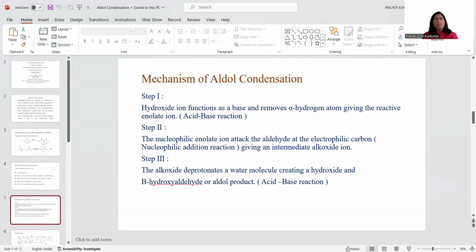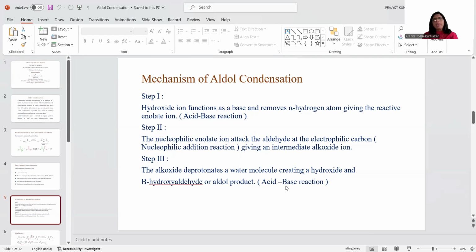And all of you know that water dissociates into H plus and OH minus. Now the alkoxide ion has an O minus, so it takes a proton from the water molecule. It means that the alkoxide deprotonates a water molecule, creating a hydroxide ion and beta hydroxyaldehyde, or aldol product. This results in the formation of beta hydroxyaldehyde.